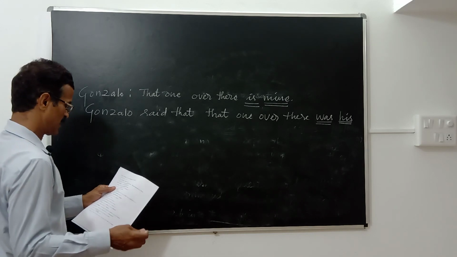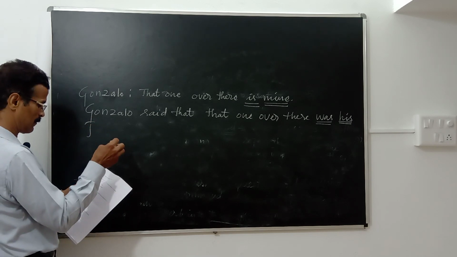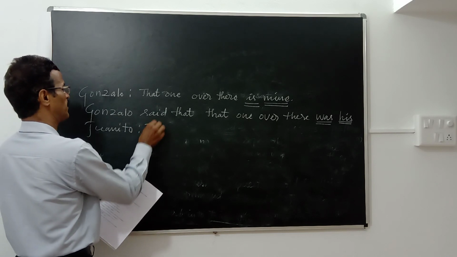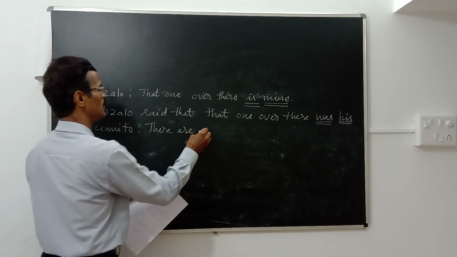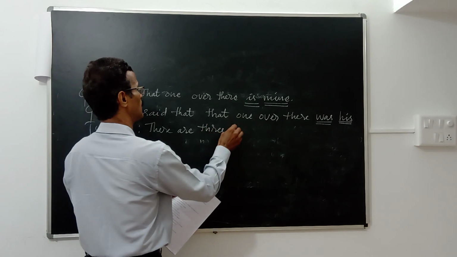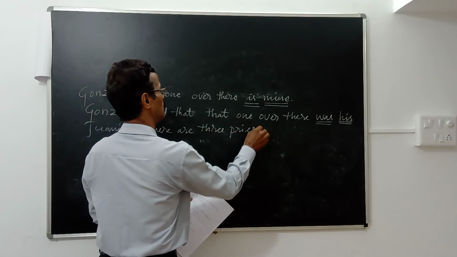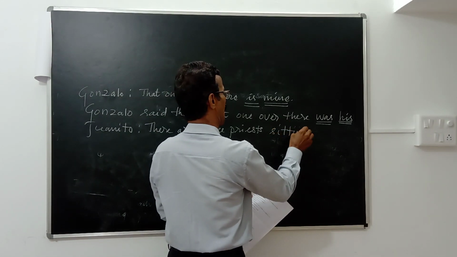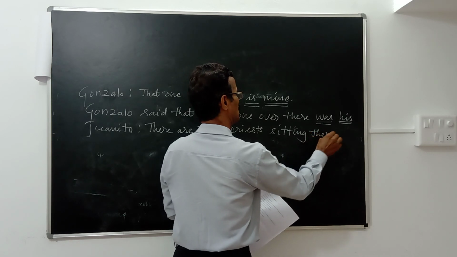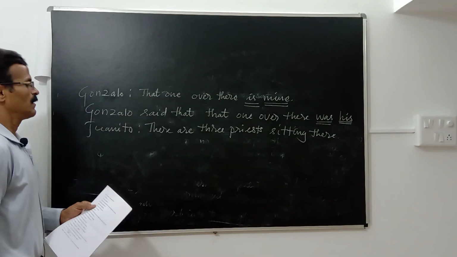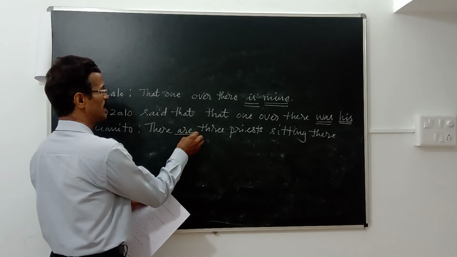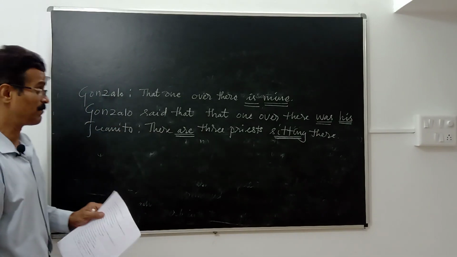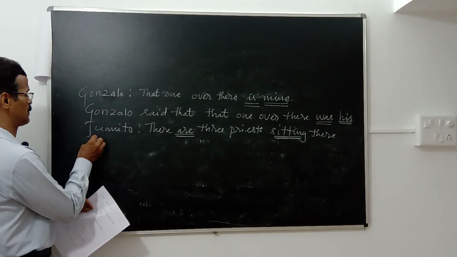There are three priests sitting there. Genito. Now look at this. The verb used here is in present continuous. Present continuous shall become past continuous.